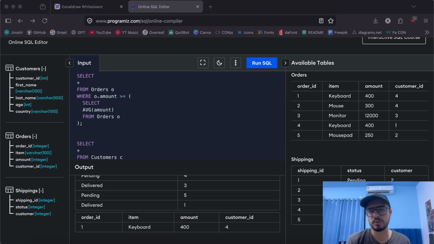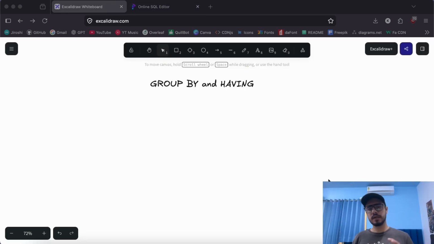So the next important thing that you should study right after subqueries is the group by and having clause. To understand group by and having, let's take an example. Imagine having a customers table where each customer belongs to a specific country. Alright, so now there is a problem statement that states that we need to count the number of customers belonging to each country.